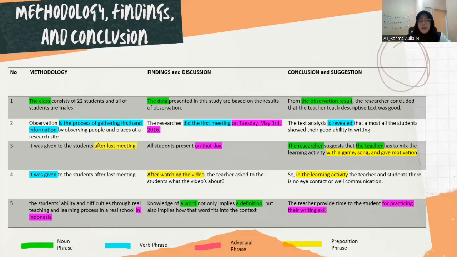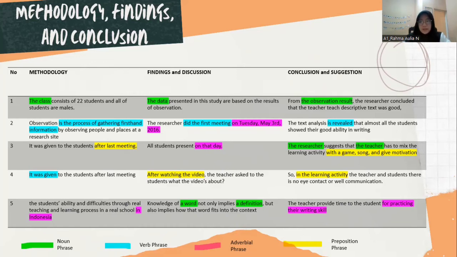And then the second one, "on Tuesday, May 3rd, 2016", is an adverbial phrase because it indicates an adverb of time, related to or modifying the verb "meeting". And then the third example: all students present on that day is an adverbial phrase too, because "on" is a common expression usually used in adverbial phrases, and "that day" indicates the presence of the students itself.